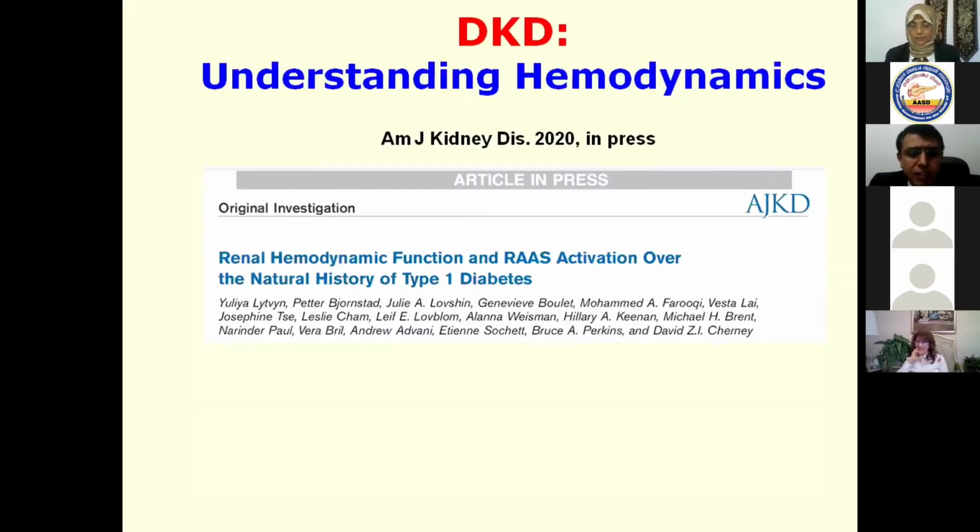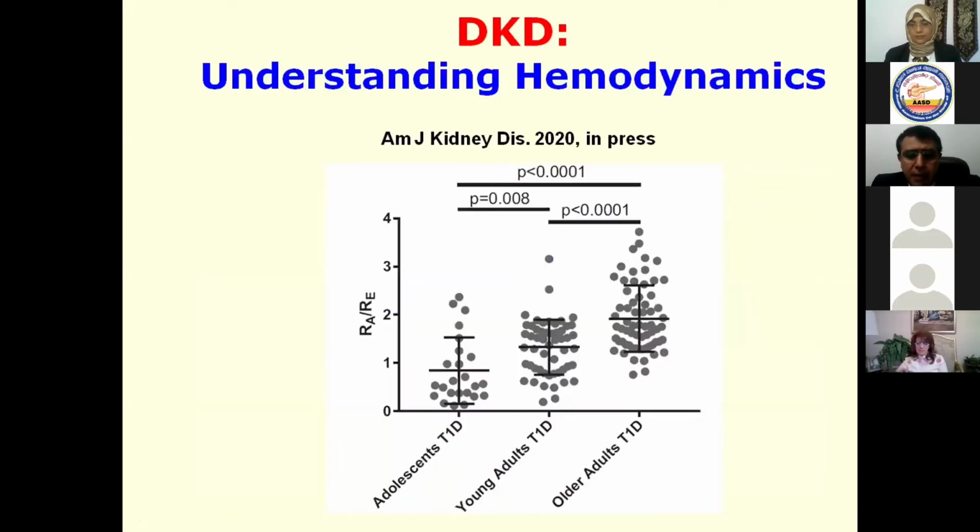Understanding hemodynamics is very important, because in several types of diabetes mellitus, with advanced diabetes mellitus, we have differences between the renal afferent arterial pressure and the renal efferent arterial pressure. With increase, of course, of glomerulosclerosis, this will lead to more progression towards end-stage disease, and this is the role of the RAS system in this situation.